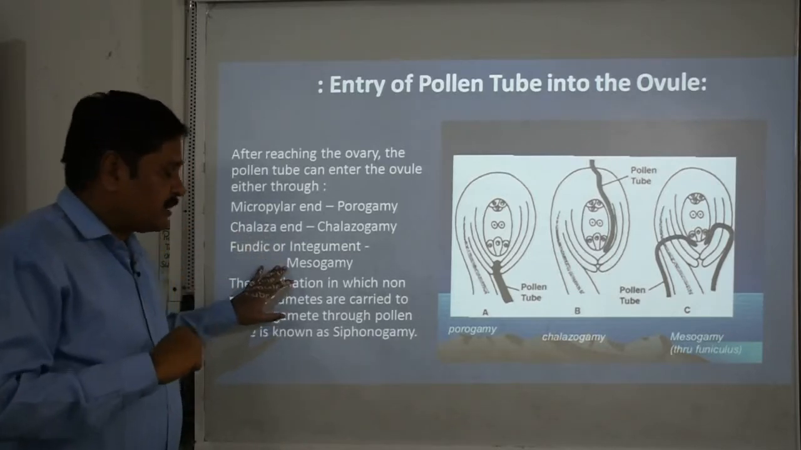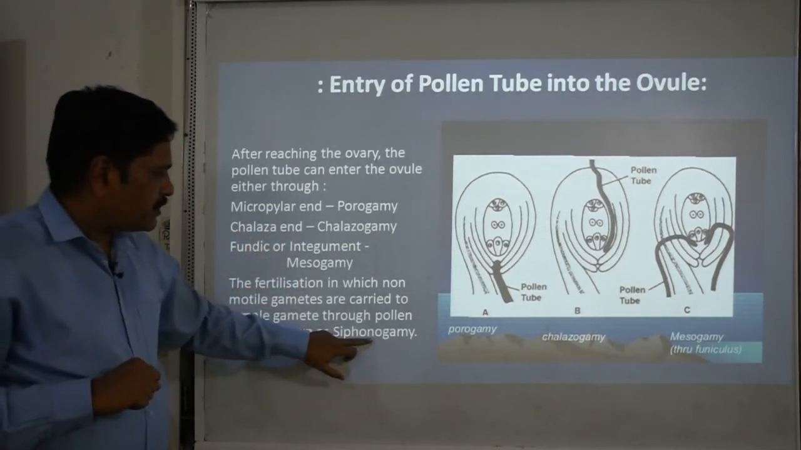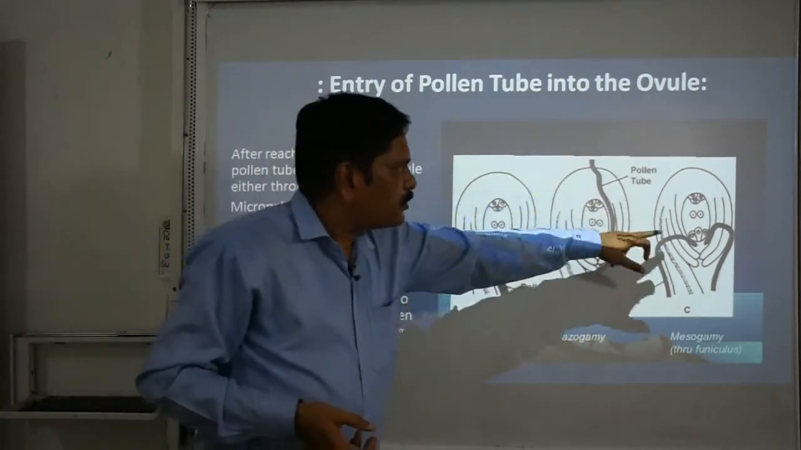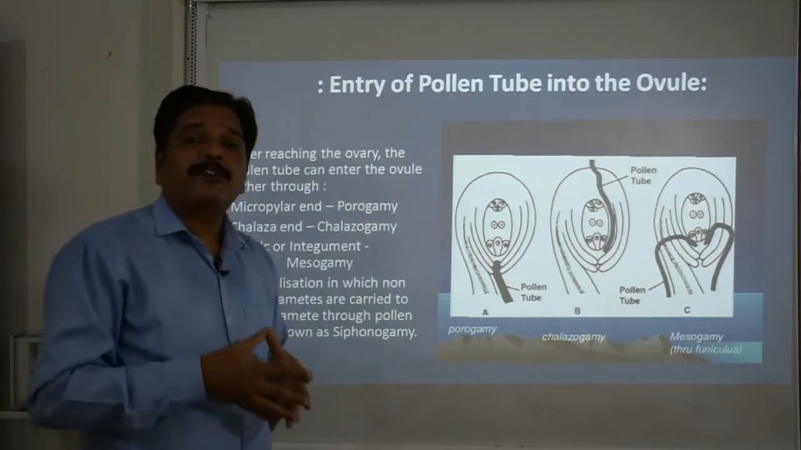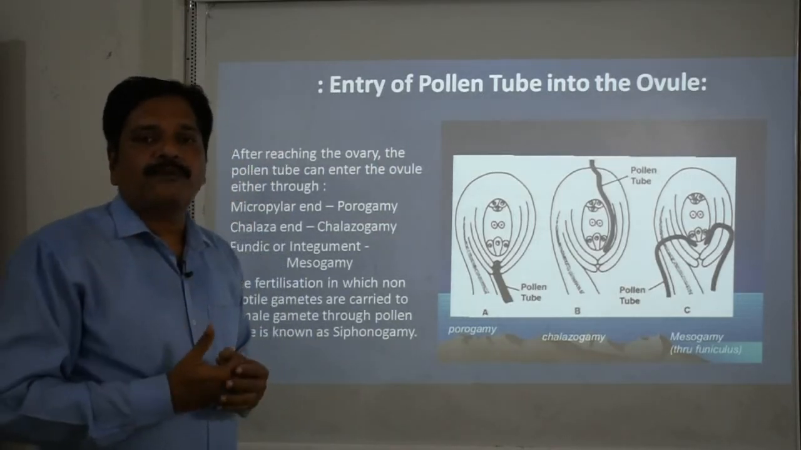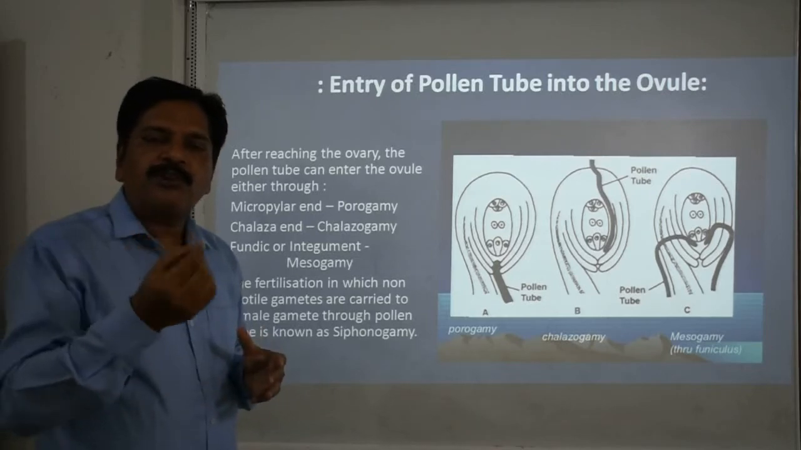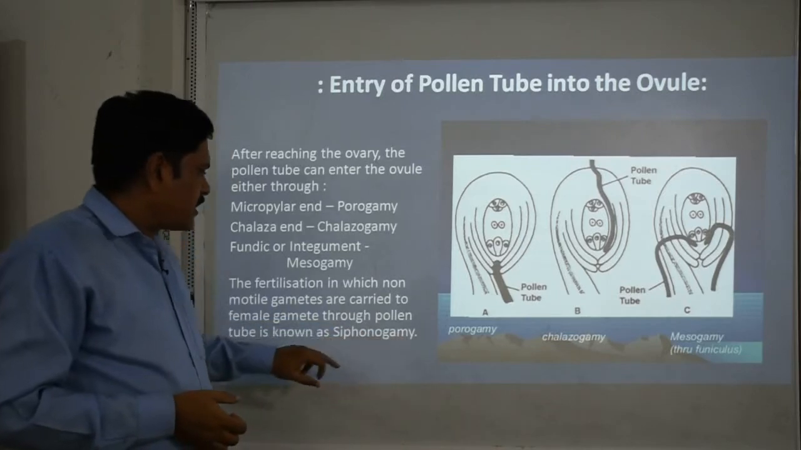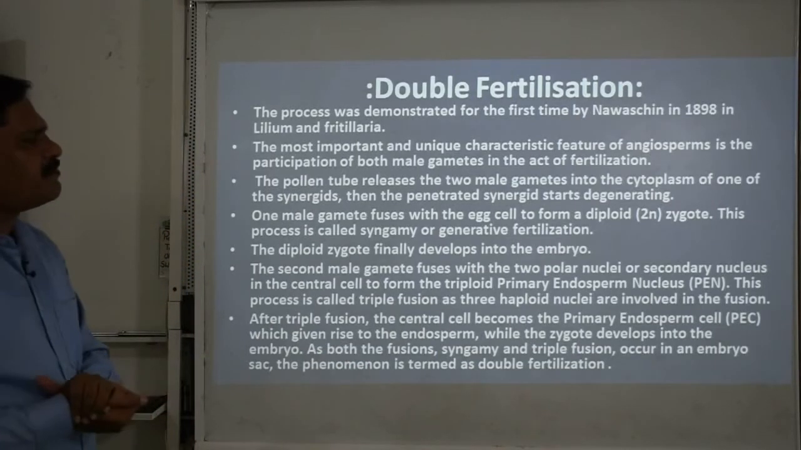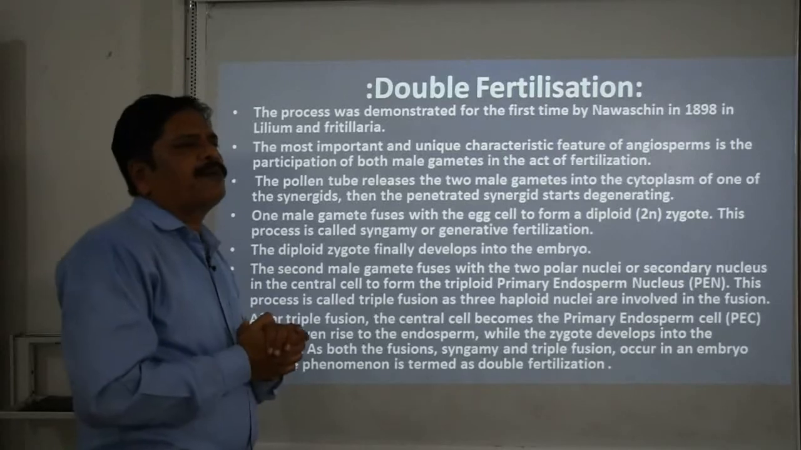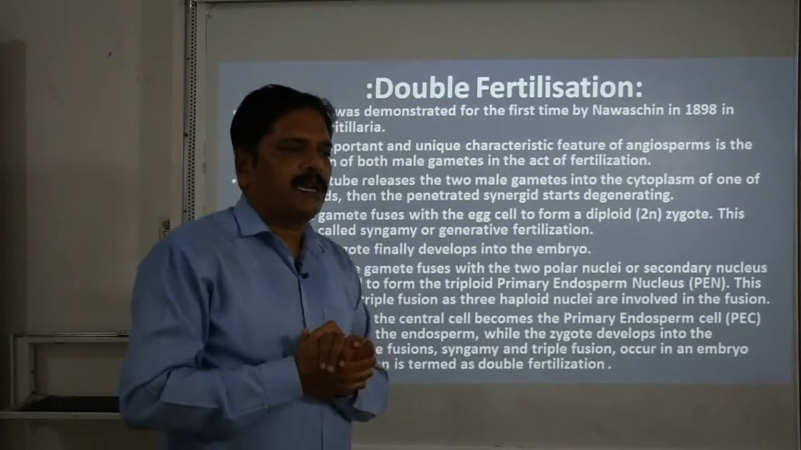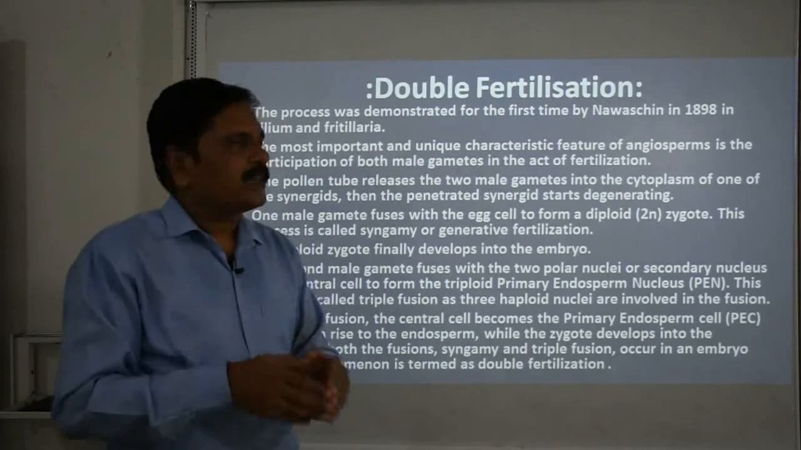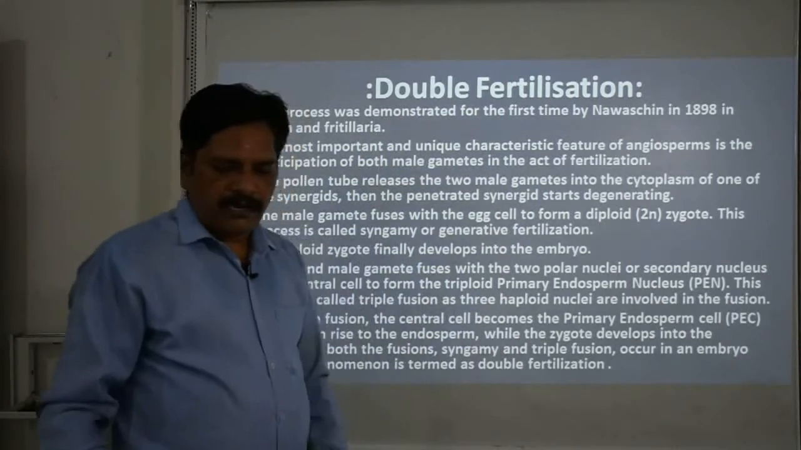And one more important fact you should remember about this term is siphonogamy. Siphon, you can see, is a tubular structure, because the shifting of the male gametes to the ovule is performed with the help of this tubular, siphon-like structure. That's why we call it siphonogamy. Now the most important event observed in the angiosperm, which is also a characteristic feature of the angiosperm, is called double fertilization.